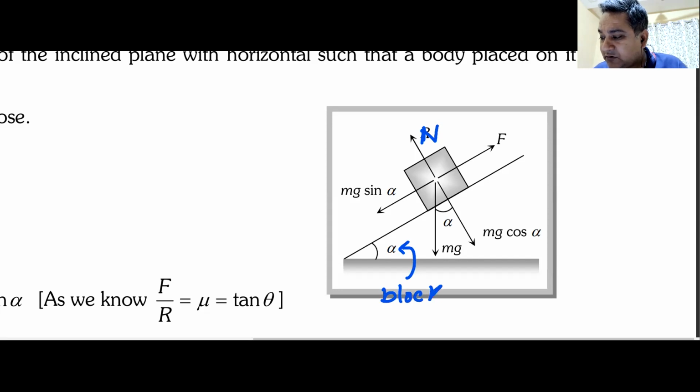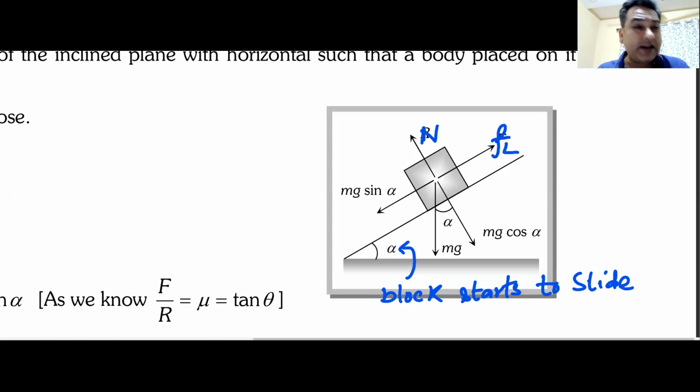The block starts to slide, or it is about to slide. This is your Fs, which now becomes FL because it has reached its maximum value. This is your mg cos theta or cos alpha.